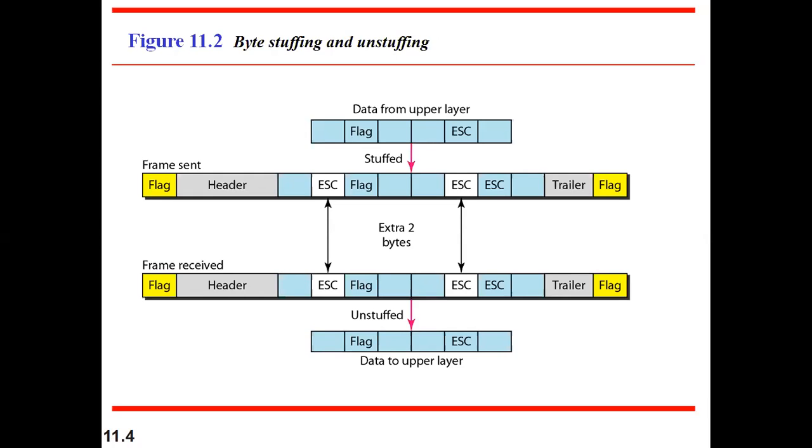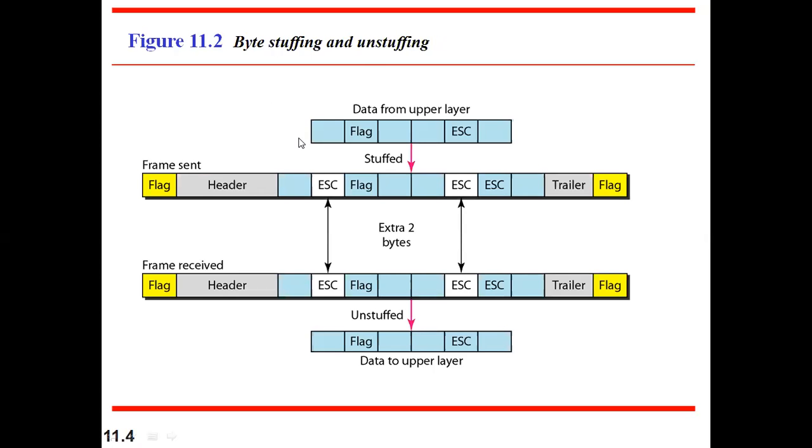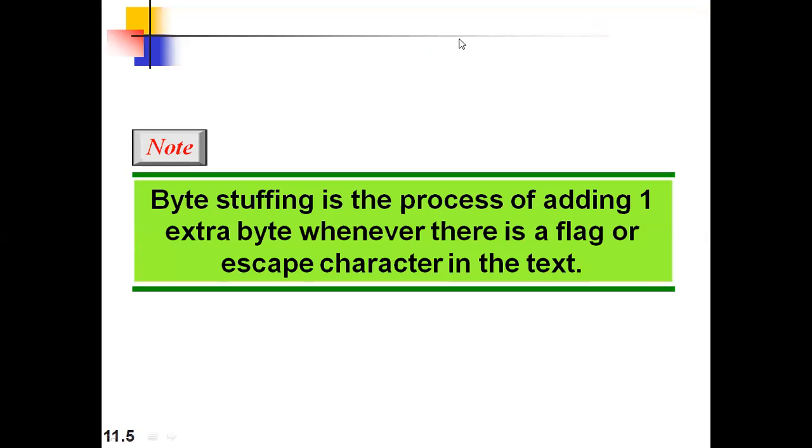Okay, this is byte stuffing. First, we have seen the character-oriented protocol. Some kind of problem has occurred there. To avoid that, we have seen stuffing and unstuffing. So this is one type of framing. Next, move ahead to the next definition.